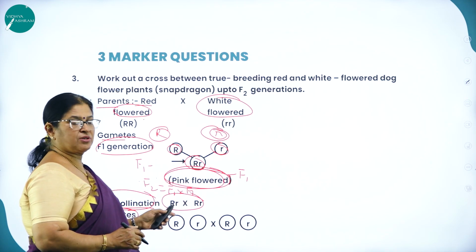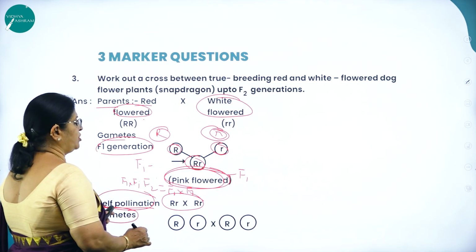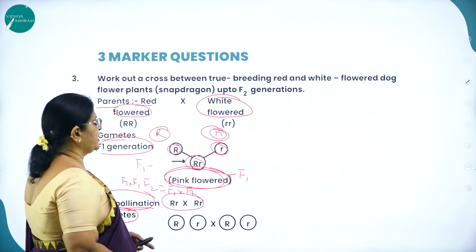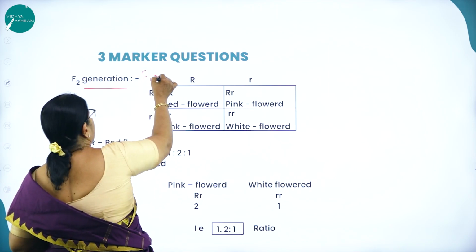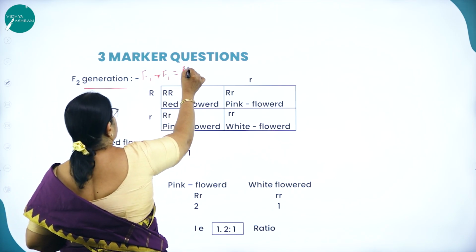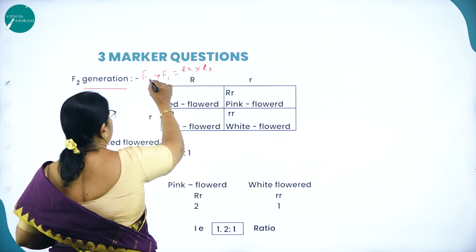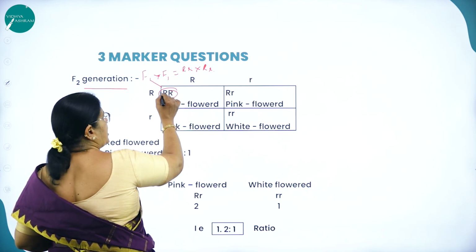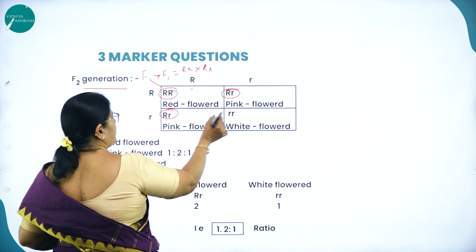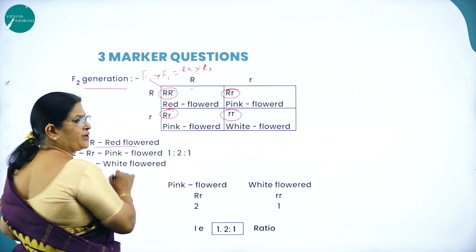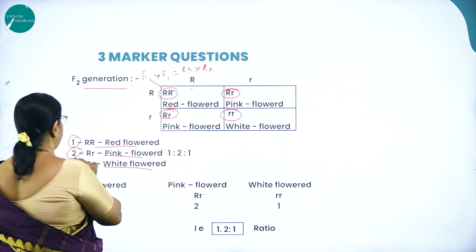So F2 you get through self-pollination, F1 into F1. So what will be the gametes here? Capital R, small r, capital R, small r. So going for F2 generation, F1 into F1, that is capital R small r into capital R small r. So when you cross, you get RR, Rr, Rr and rr. So how many do you get red flowered? 1. How many do you get pink colored? 2. How many do you get white flowered? 1.